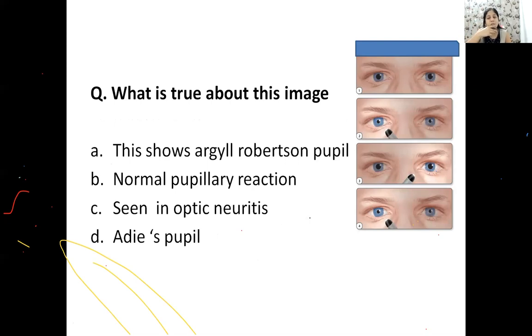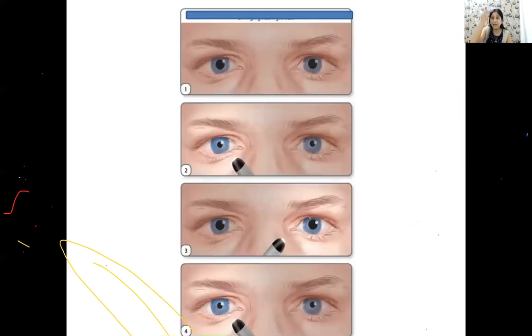Now, one question, a very important question on pupil, guys. What is true about this image? Now, which test I'm talking about here? This test is your swinging flashlight test. Swinging flashlight test में हम क्या करते हैं? I'll just swing on the torch light here, this side. So यहाँ पे मैं क्या कर रही हूँ बच्चे? देखिए, the first picture appears to be normal, nothing as a problem. When I show a torch of light here, this is also normal, है ना? यहाँ पे दोनों pupil constrict कर रहे हैं, so it seems to be normal.